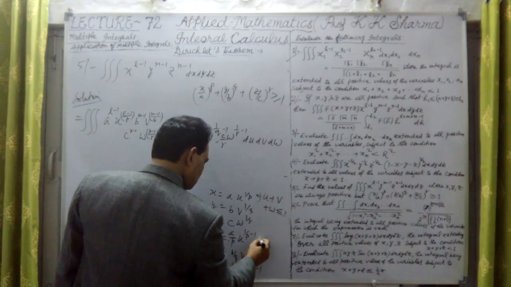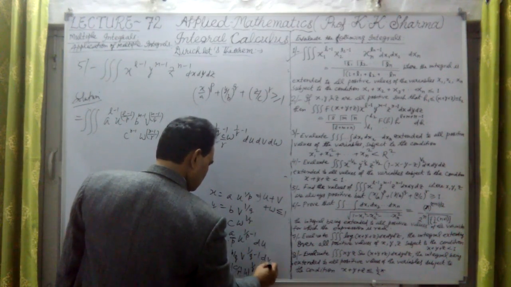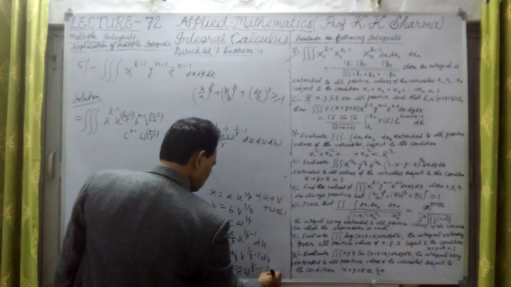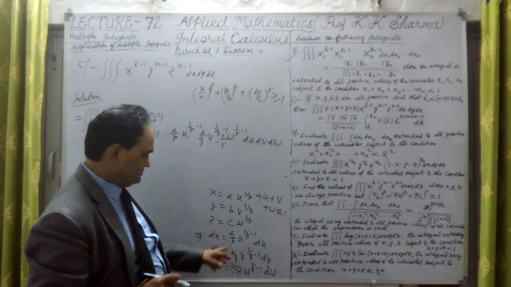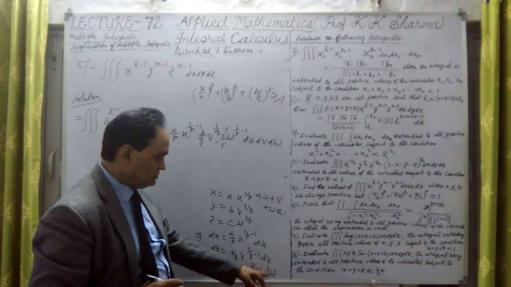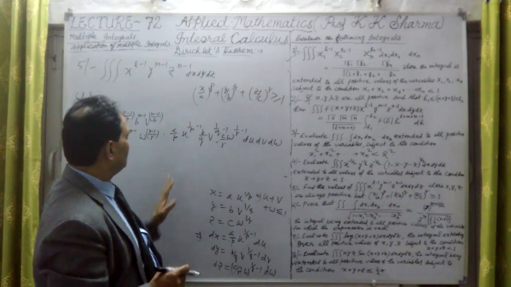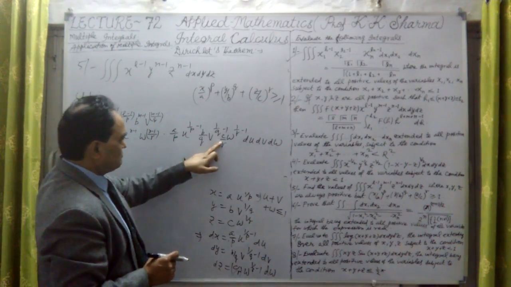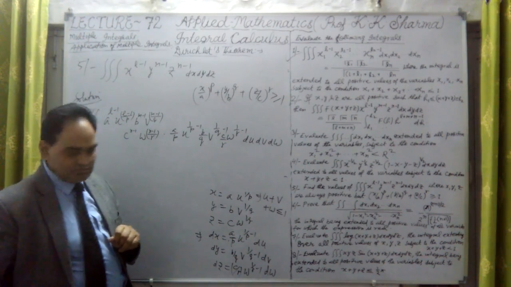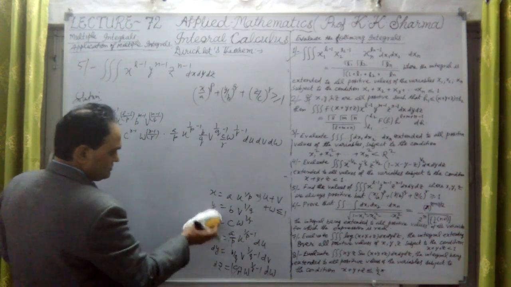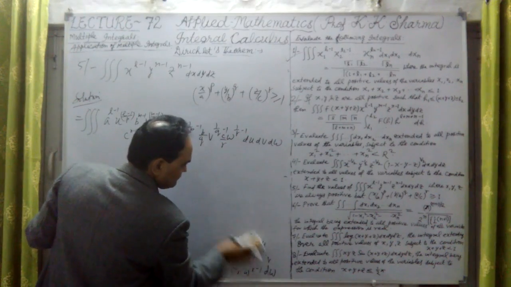This will come out as du dv dw also. First we have to convert dx dy dz into du, dv, dw. That also has to be converted. This is the whole value. Now let me summarize and multiply to get the respective values here. So that will give us the final value.